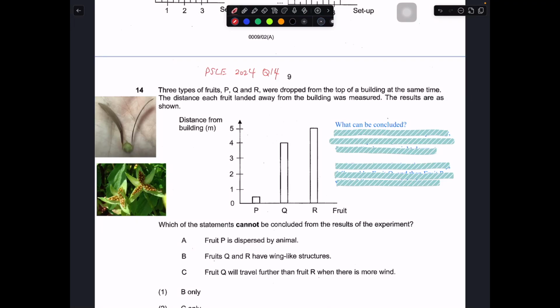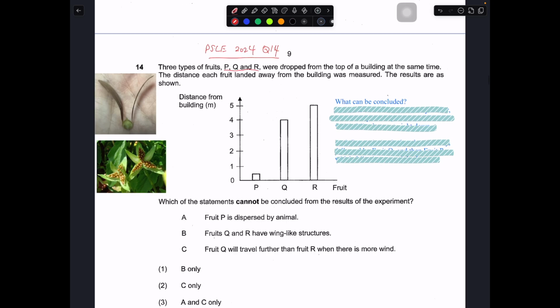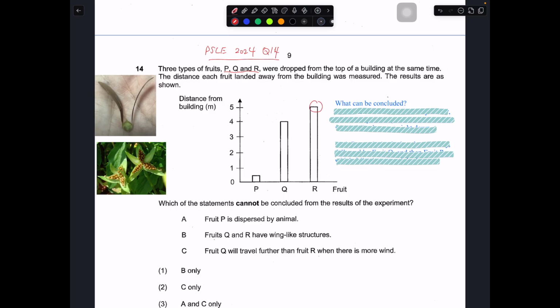So today I'll be going through PSLE 2024 question number 14, which is an MCQ. Three types of fruit, P, Q, and R, will drop from the top of a building at the same time. The distance of each fruit landed away from the building was being measured. The results are being shown. As you can see from here, R landed the furthest, P landed the nearest.